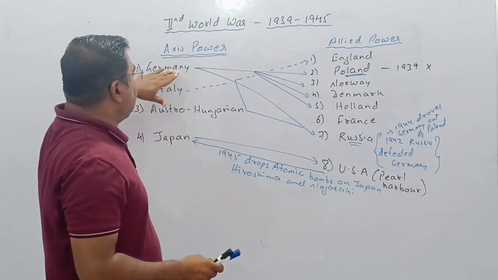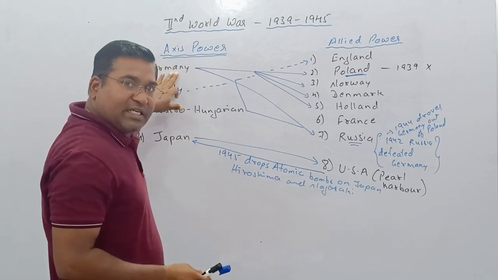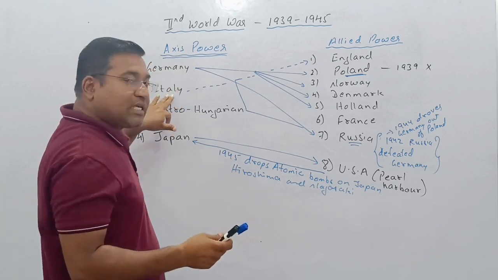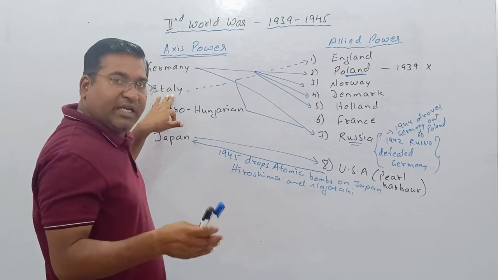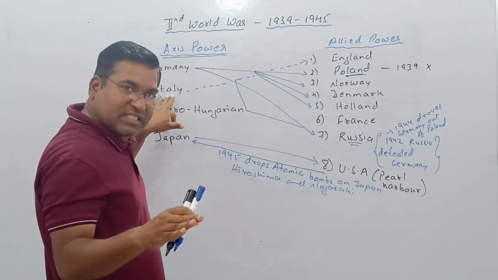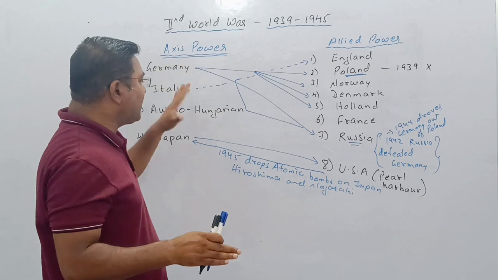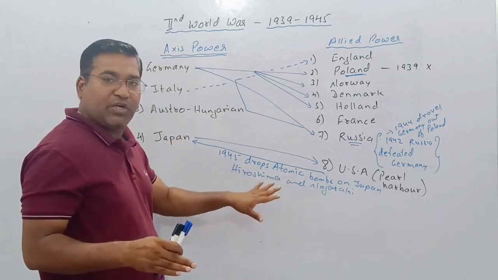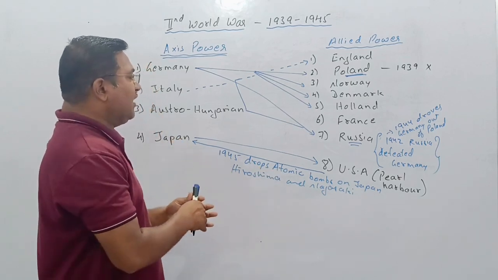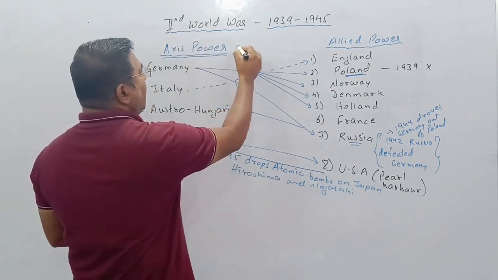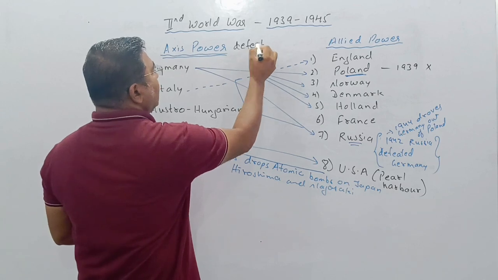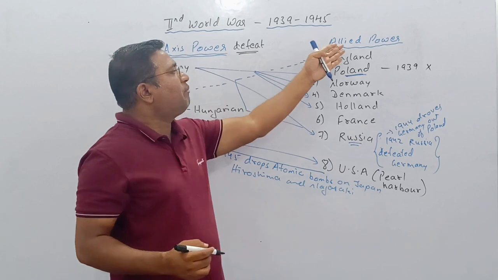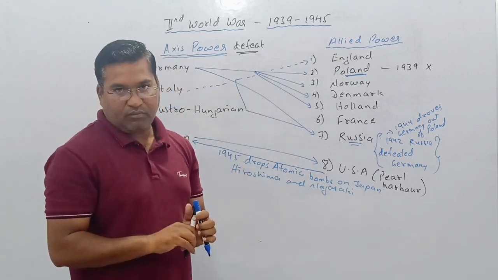The surrender of Japan, the defeat of Austro-Hungarian, Italy, Germany. The German dictator Hitler commits suicide. The Italian dictator Mussolini was assassinated in 1945. Austro-Hungarian was also defeated. Japan, due to the drop of nuclear bombs, surrenders. This converts into the defeat of the Axis powers. The Axis powers were defeated in the Second World War by the Allied powers.